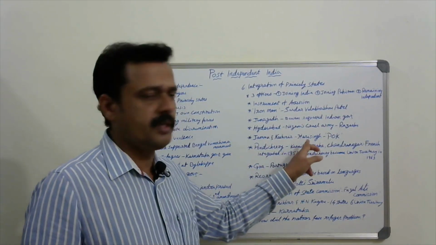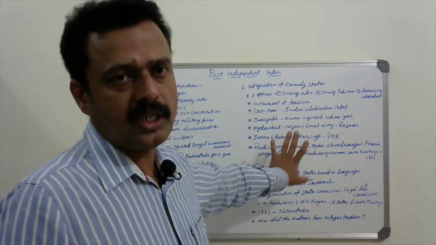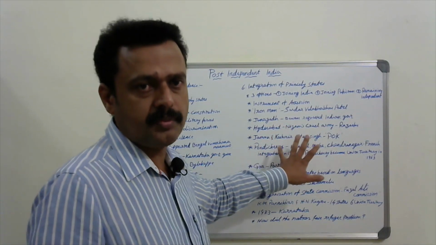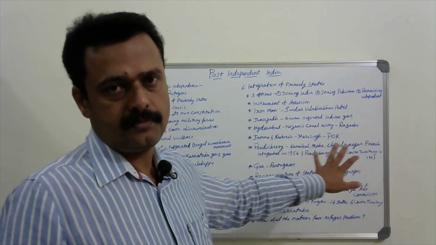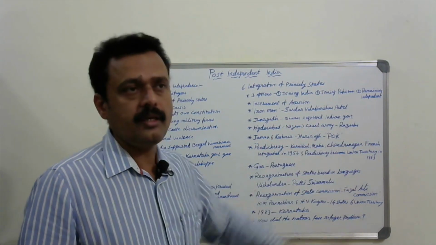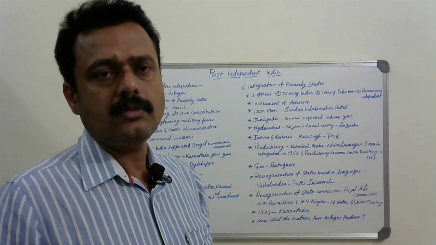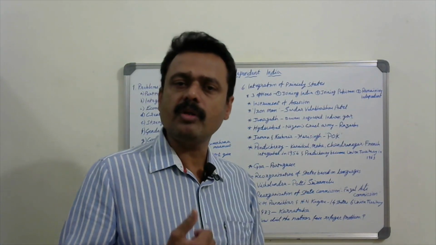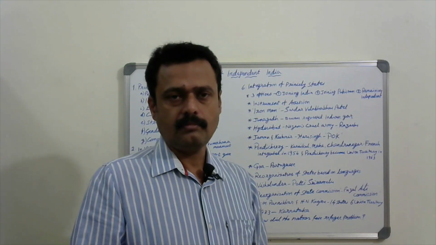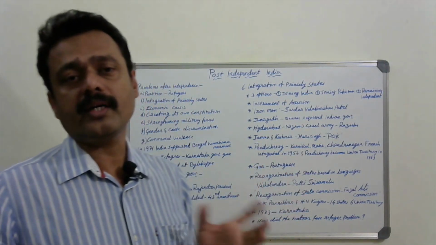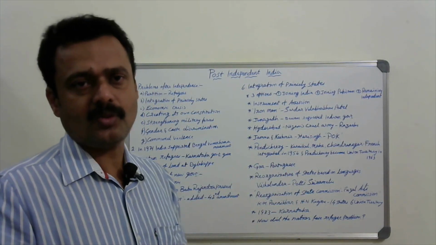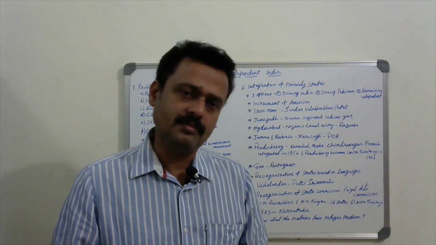And Jammu and Kashmir. Who was the king of Jammu and Kashmir? Hari Singh. Hari Singh didn't join India. He wanted to remain independent. But Pakistan wanted to occupy it. Jammu and Kashmir is the heaven on earth, and they wanted to occupy that.